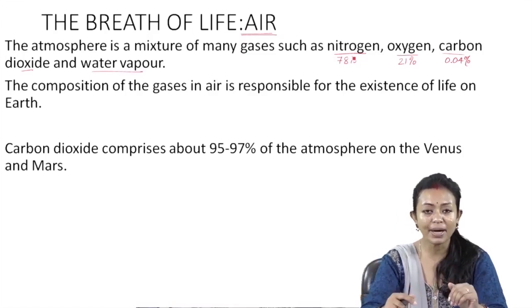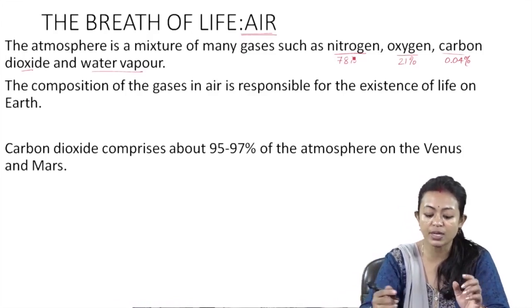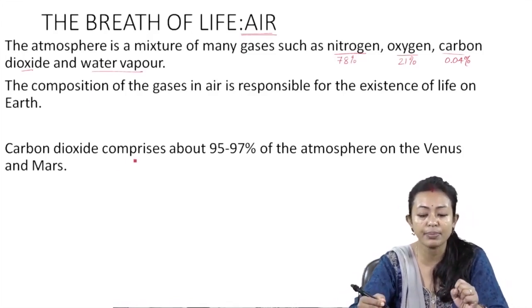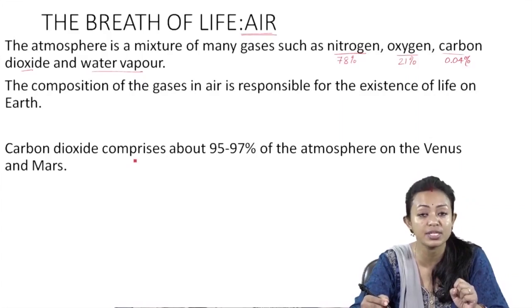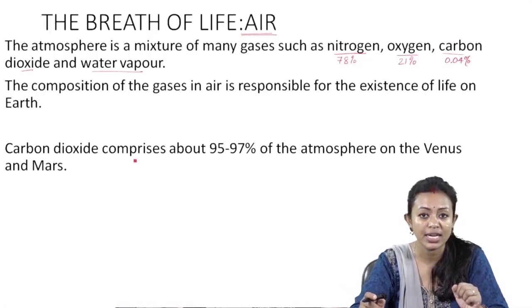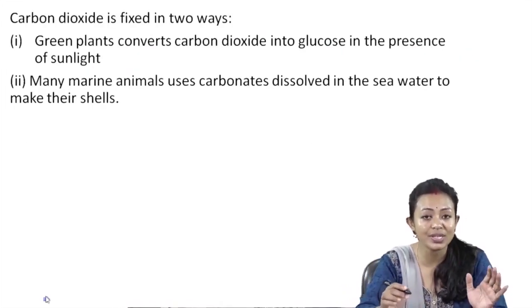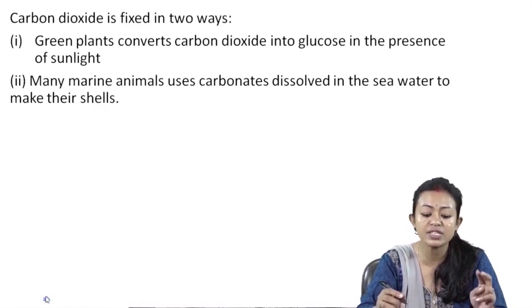Whereas if we make a comparison with any other planet like Venus or Mars, we find that carbon dioxide comprises about 95 to 97%. And we know that with such high content of carbon dioxide, life cannot exist. And you can imagine what the temperature range would be. It would be extreme.